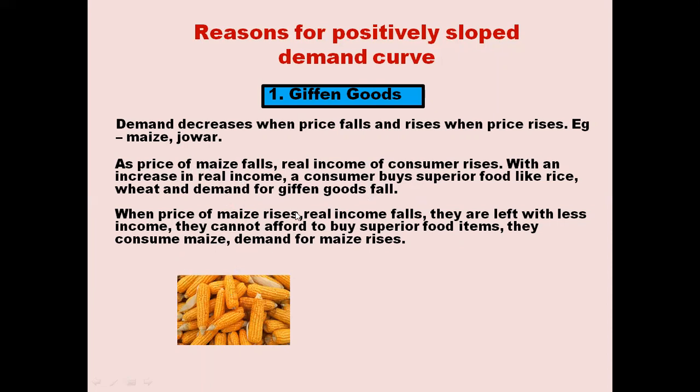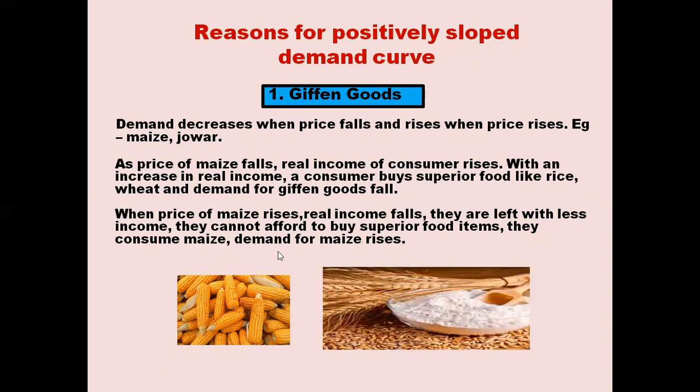When the price of maize rises, real income falls. Now, when the price of maize rises, that is the denominator increases, M by P will fall, because when the denominator is increasing, the overall value will decrease. So if real income falls, consumers are left with less income, they cannot afford to buy superior food items like rice and wheat, and they consume maize.